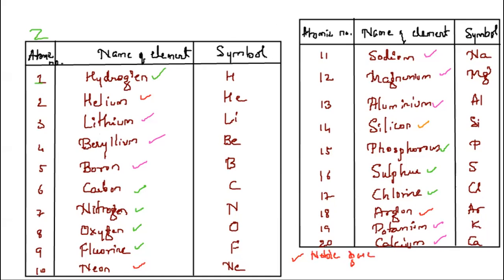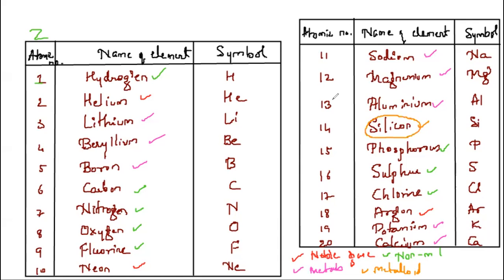The ones I have ticked with pink color are metals. The ones ticked with green color are non-metals. And the one ticked with orange color is a metalloid. Your example is silicon, a metalloid.